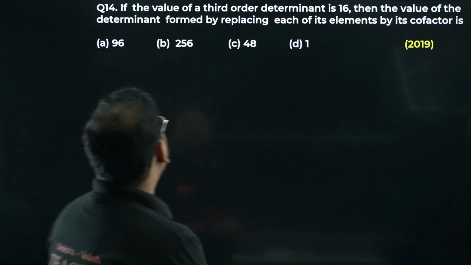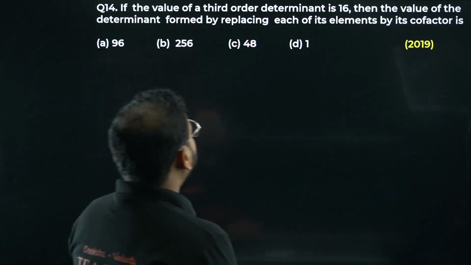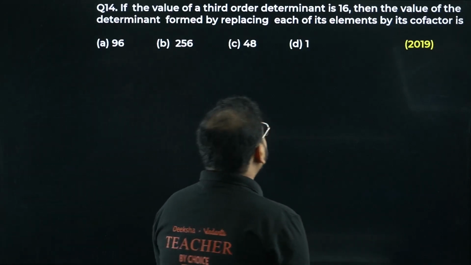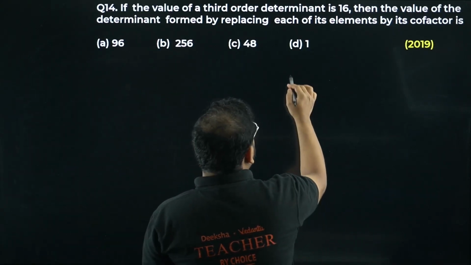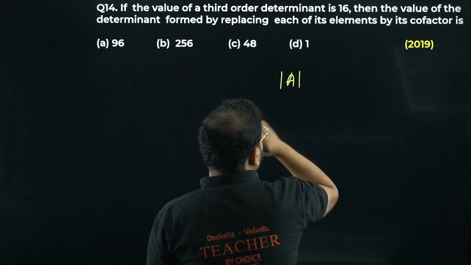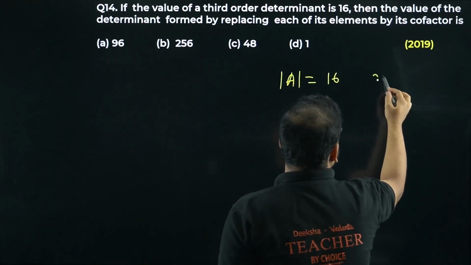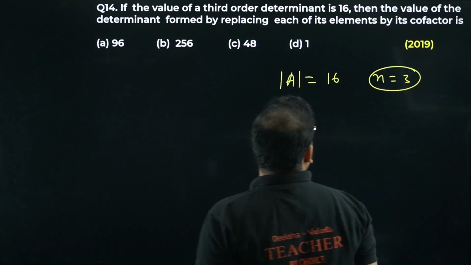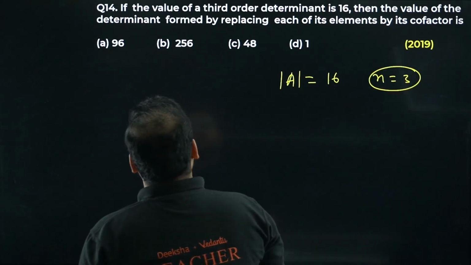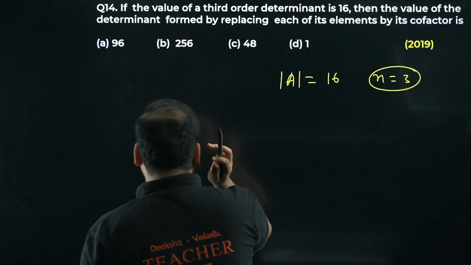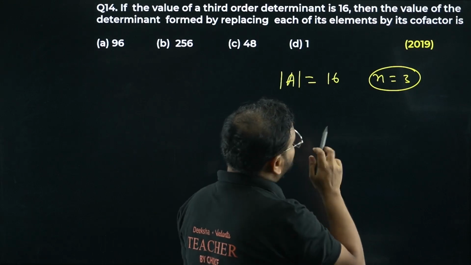Question number 14 now. If the value of a third order determinant is 16, means let's say some matrix A is given. They've given here this as 16. They have also said that order is 3. Then the value of determinant formed by replacing each of its element by cofactor.